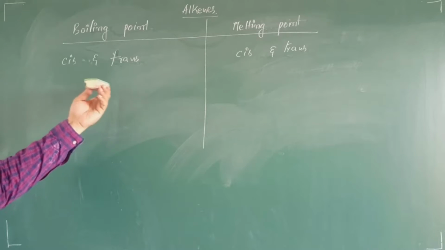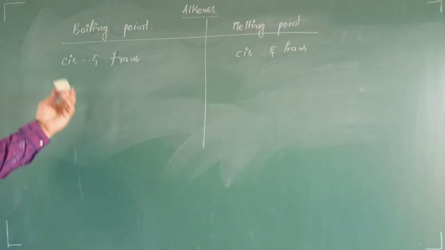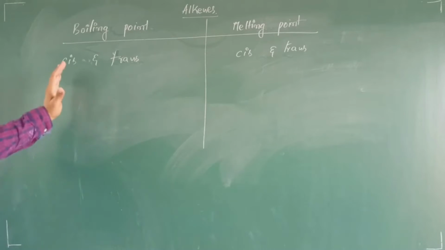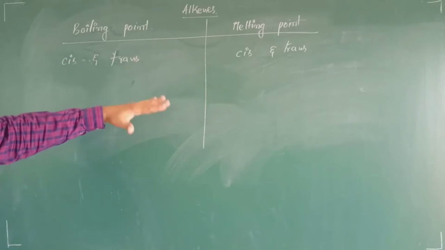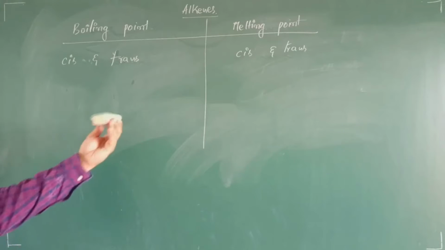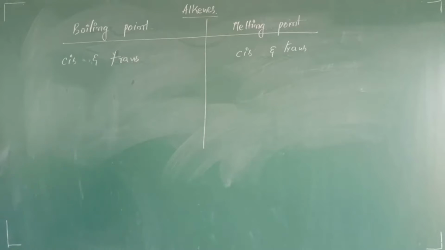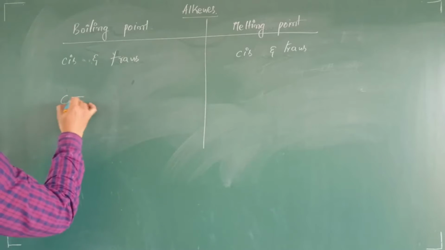These are nothing but the geometrical isomers. If two similar groups are present on the same side, we call it cis. If two similar groups are present on the opposite side of the double bonded carbon, we call it trans. Let me give an example here.